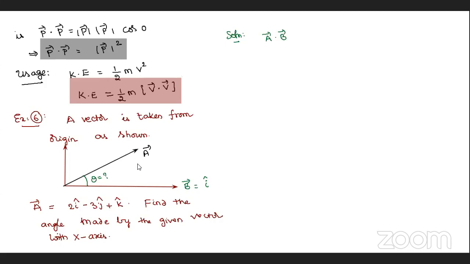Okay, that is very easy. Directly, without writing here, in one step you can say A bar dot B bar. Here only i cap is there, so i cap means AX into BX. AX is 2, BX is 1. So A bar dot B bar is 2 into 1, that's it. AY BY plus AZ BZ, no need to write, because there is no j, no k.